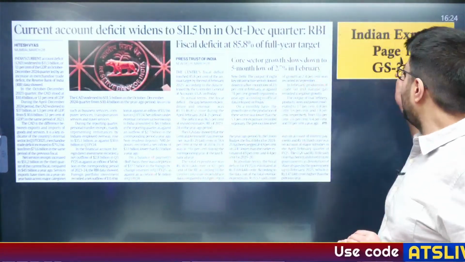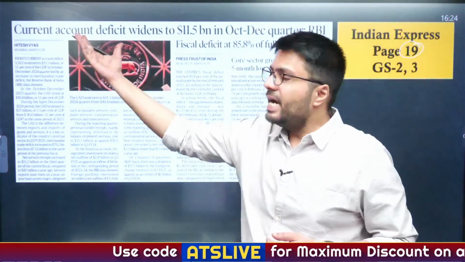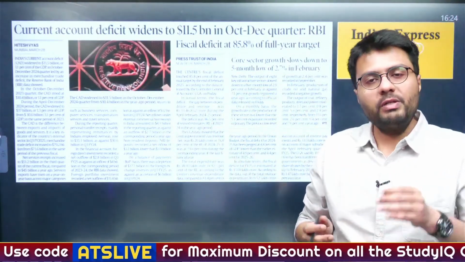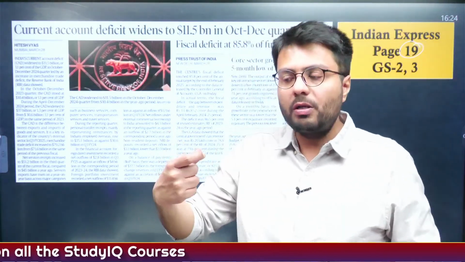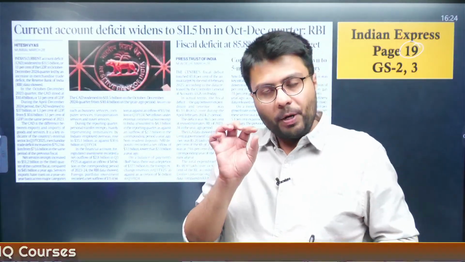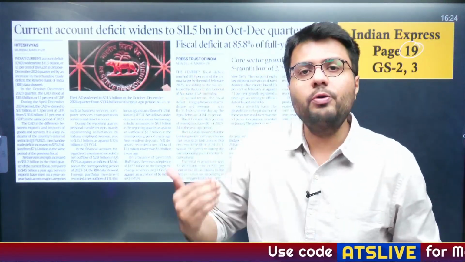Now, let us move to the next article. This article appeared in the economy page of today's newspaper, on page 19. As you can see, it highlights very important components of the static part of the economy syllabus. Sometimes a question in the UPSC does not just appear on the current affairs topic, but on a topic which appeared in current affairs while the question relates to some static portion of the syllabus.